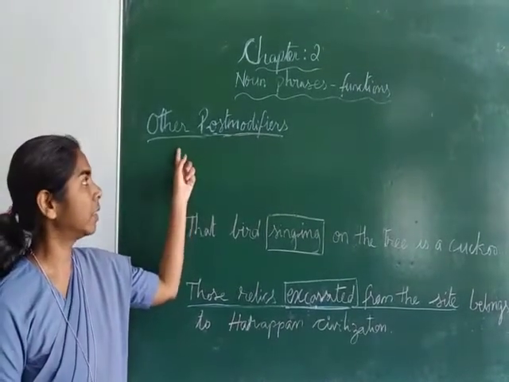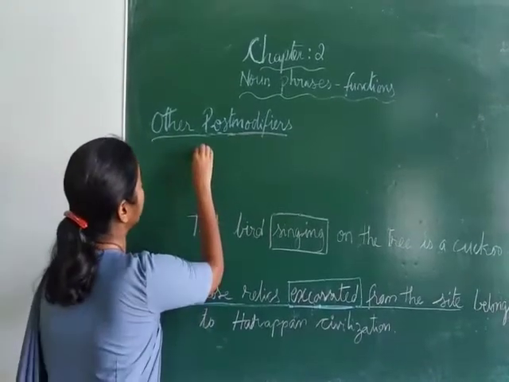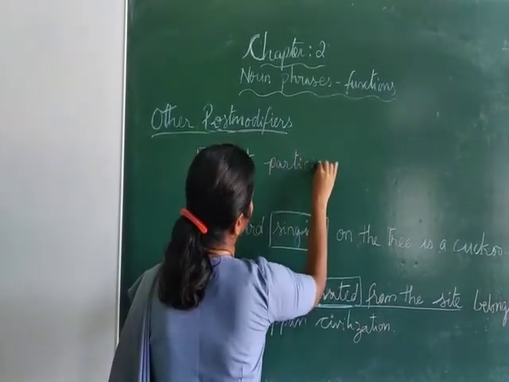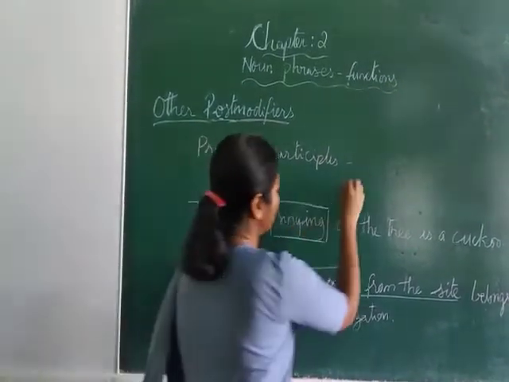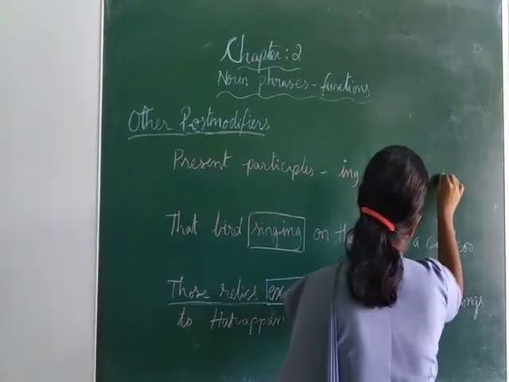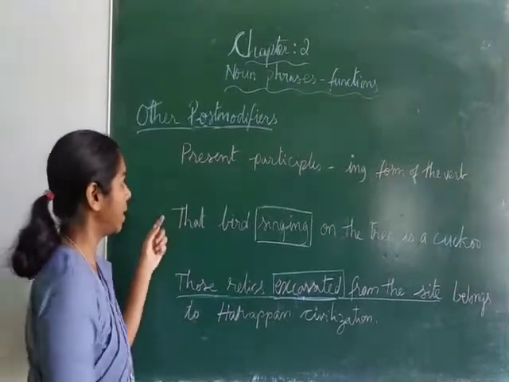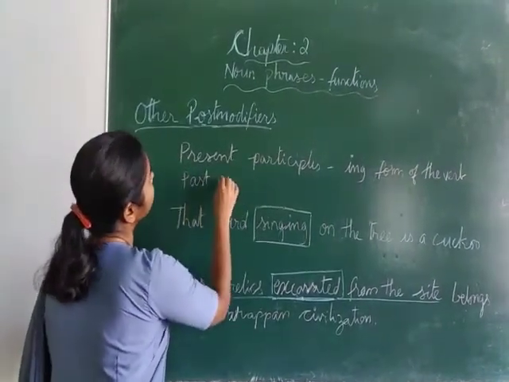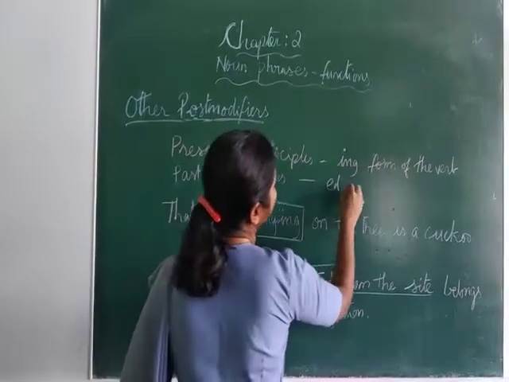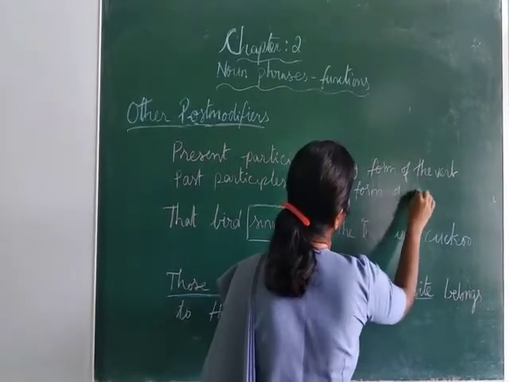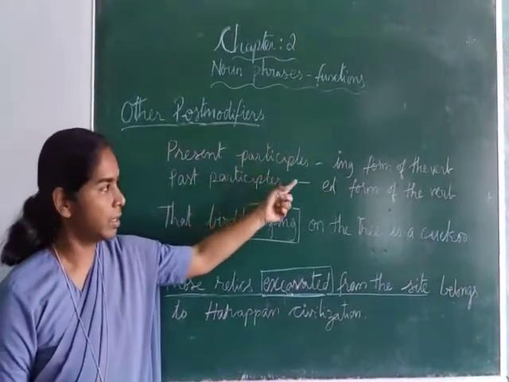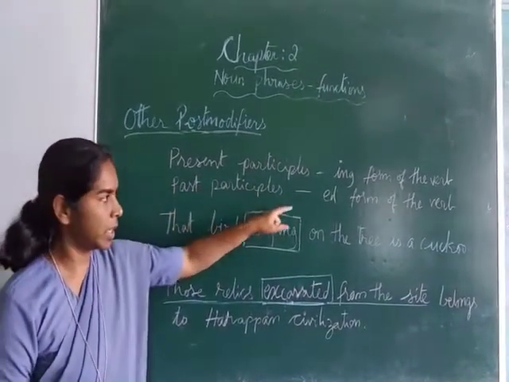Other post modifiers are present participles, which are the ing form of the verb, and past participles, which are the ed form of the verb.